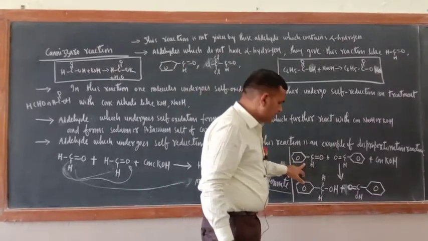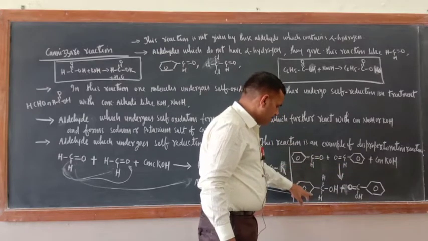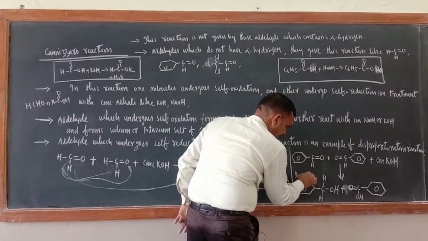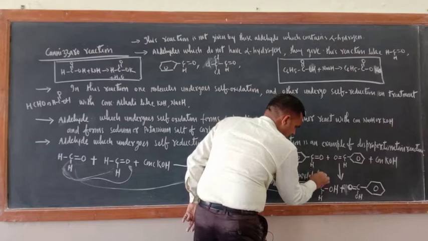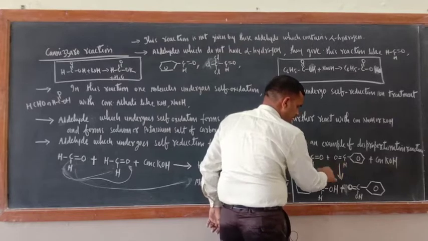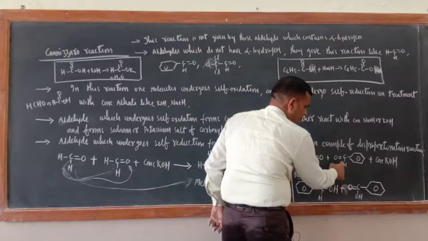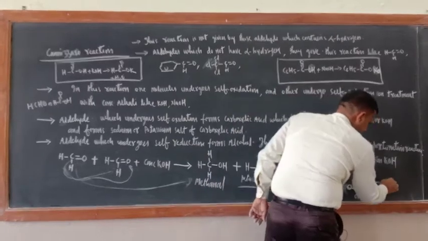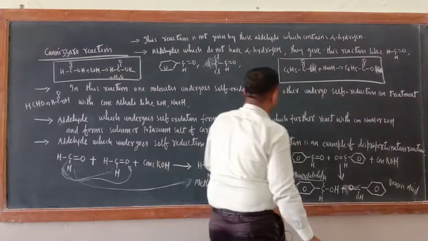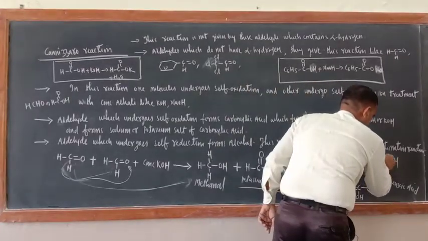Now the same is the case with benzaldehyde. This is one molecule of benzaldehyde, and this is another molecule. Give here 2 hydrogen, so you will have benzyl alcohol. What is this one? Benzyl alcohol. Now do one thing: give one oxygen to this one, this oxygen only. So what will you have? Just add O here, so this is benzoic acid. What is this one? Benzoic acid. Now this benzoic acid will react with concentrated alkali. Take here NaOH.